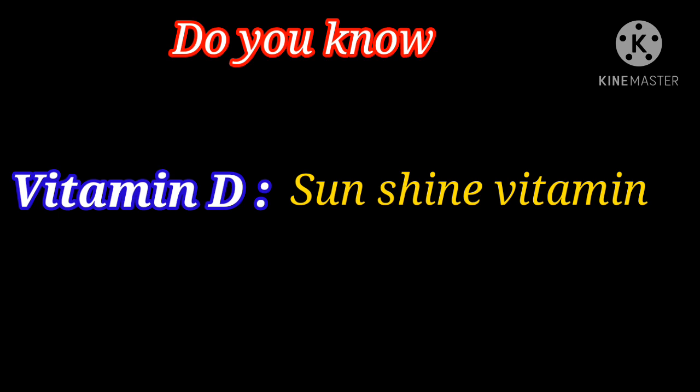Dehydrocholesterol is converted into vitamin D. Hence, vitamin D is called the sunshine vitamin. Why is vitamin D called the sunshine vitamin? Human skin can synthesize vitamin D when exposed to sunlight, especially early morning, when the sun rays fall on the skin, dehydrocholesterol is converted into vitamin D. Clear it?